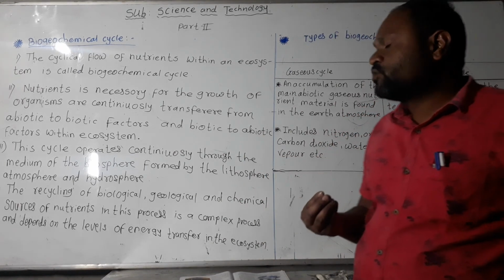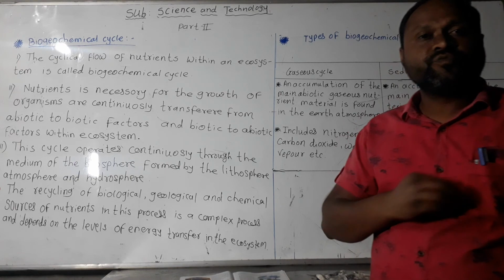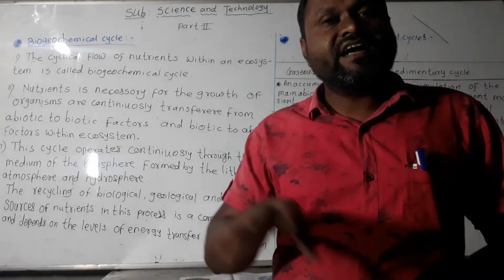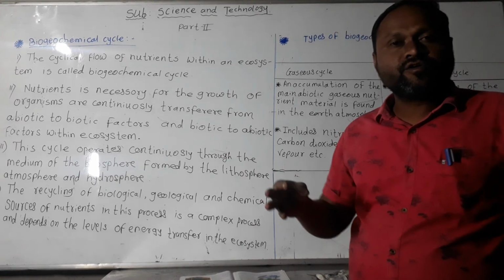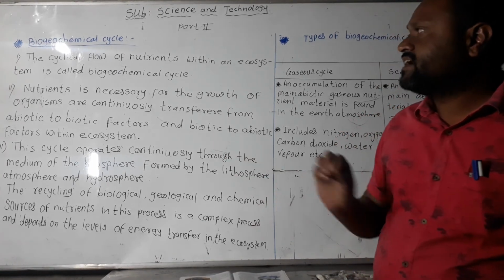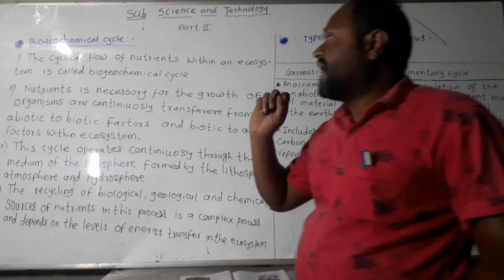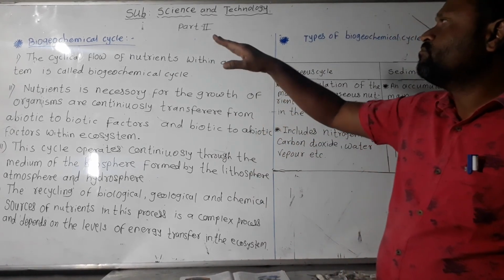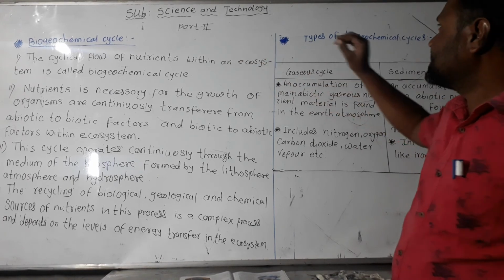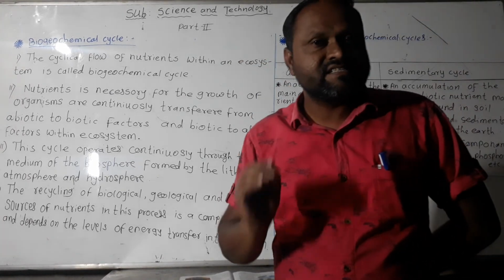With more plants growing on the earth, the problem of CO2 release into the environment will be controlled by that process. We have completed the topic biogeochemical cycle and types of biogeochemical cycle. Thank you.